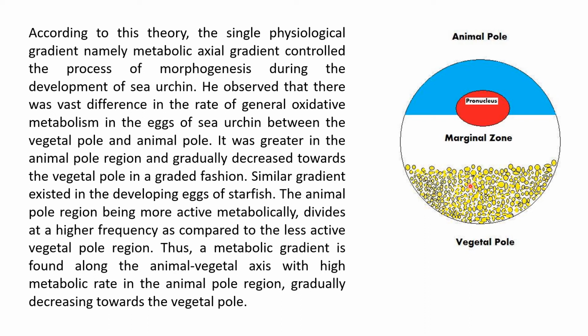Hence, an animal-vegetal axis of metabolic gradient can be observed, gradually decreasing towards the vegetal pole.